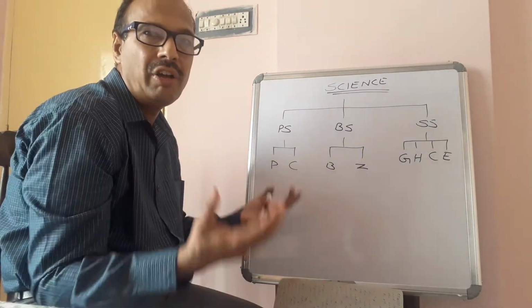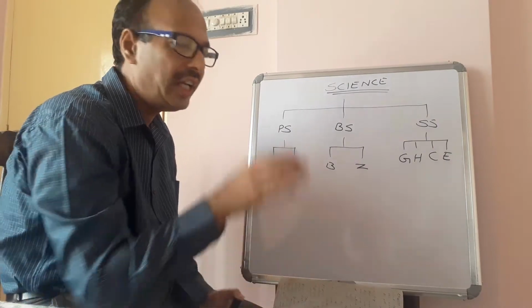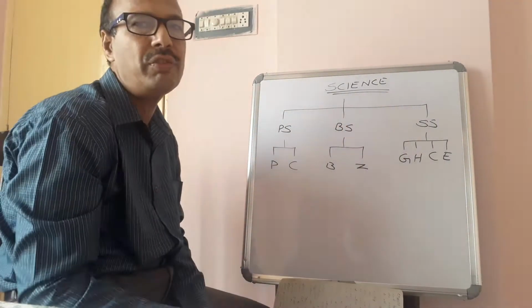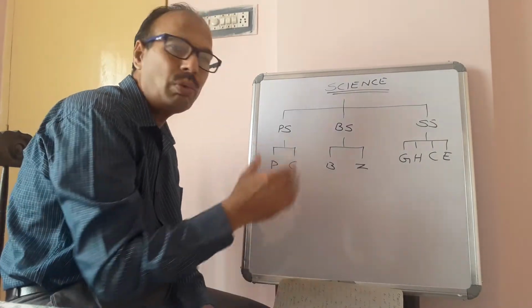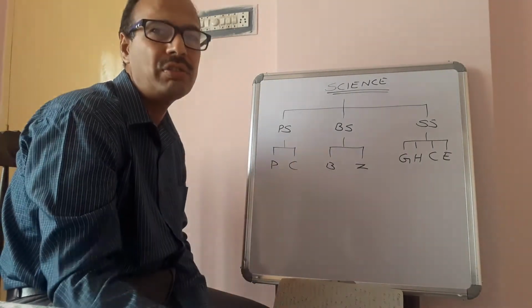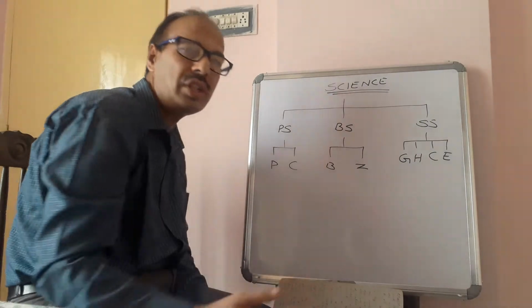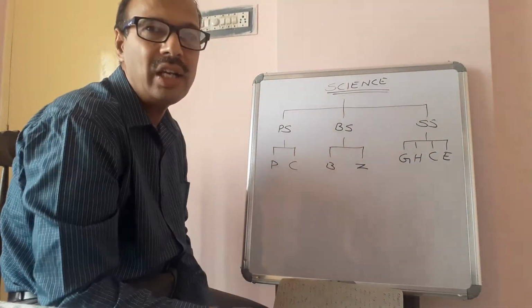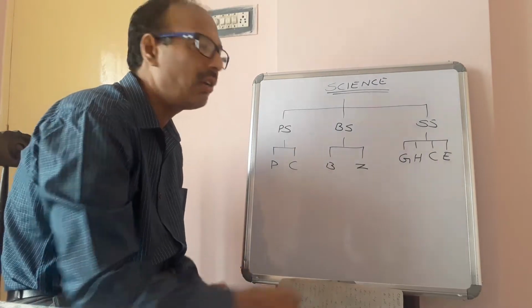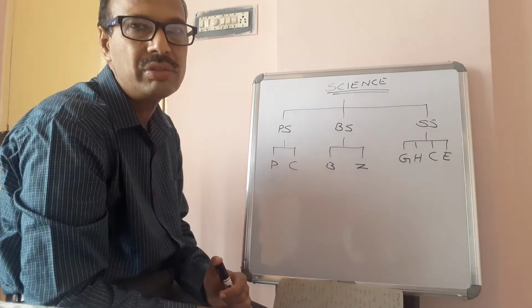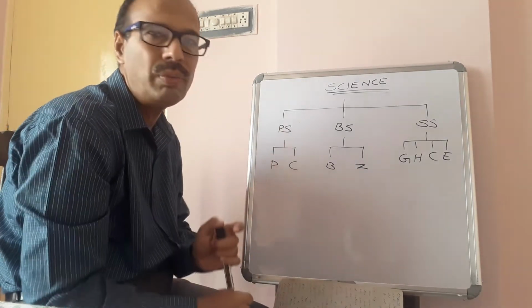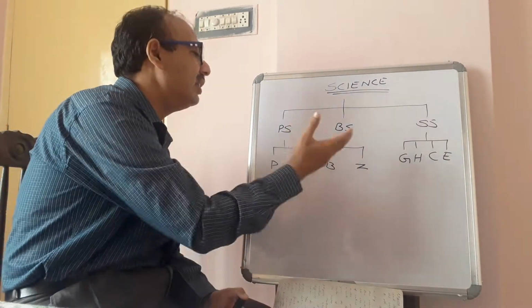And if we want to study the place, we should study the geography of that place. If you want to study the past of the people, you should study the history of the people. Similarly, civics deals with political organizations and economics deals with the economic related things. This is how we classified these.